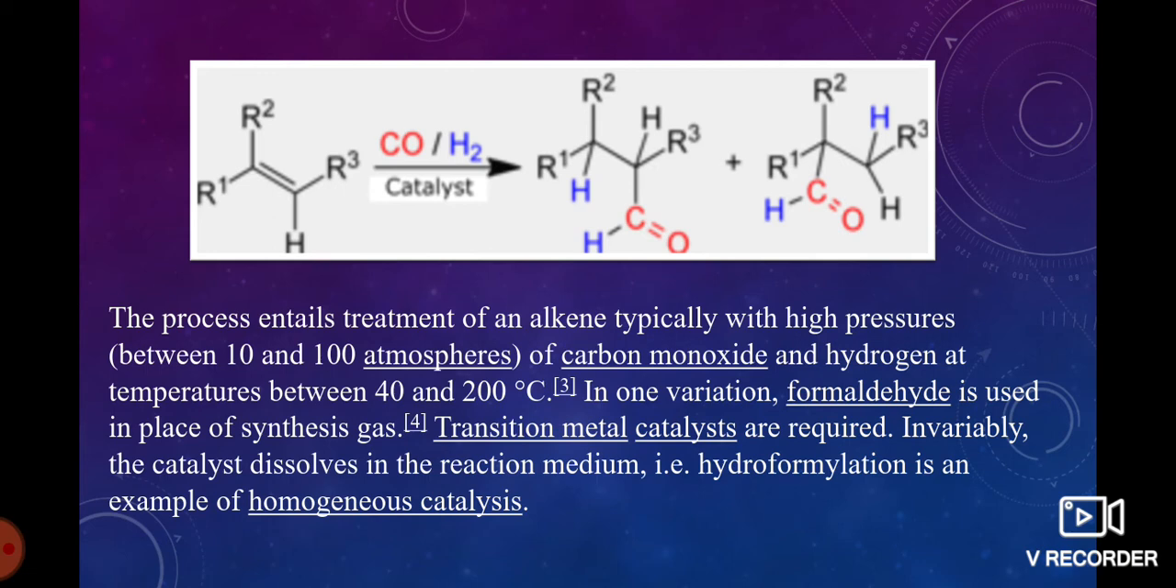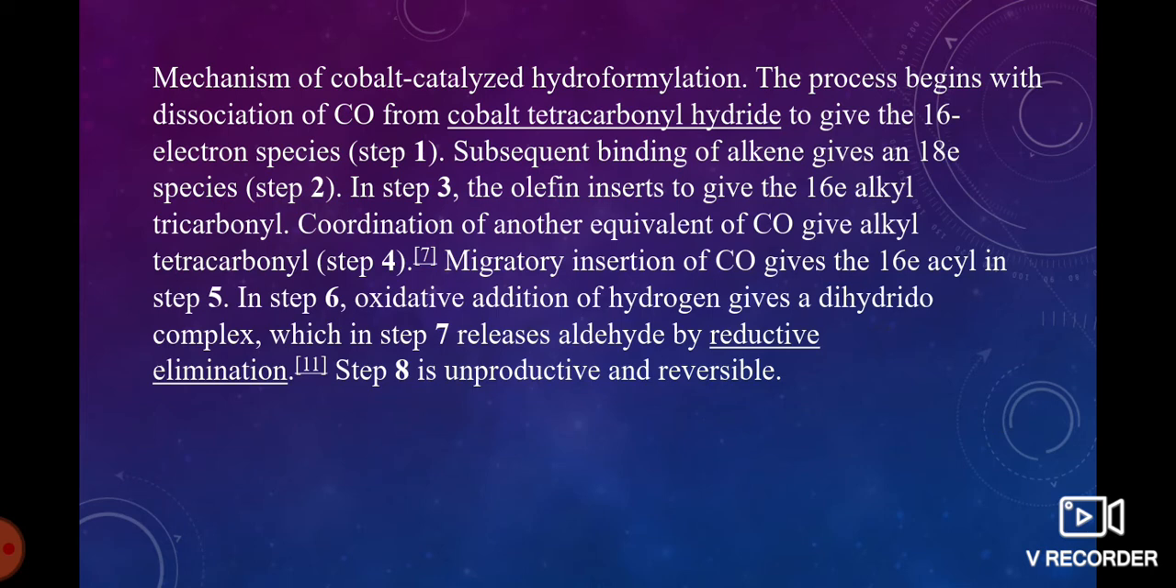The process entails the treatment of an alkene, typically with high pressures of carbon monoxide and hydrogen, at temperatures between 40 to 200 degrees centigrade. Formaldehyde is used in place of synthesis gas. Transition metal catalysts are required. Invariably, the catalyst dissolves in the reaction medium, that is, hydroformylation is an example of homogeneous catalysis.